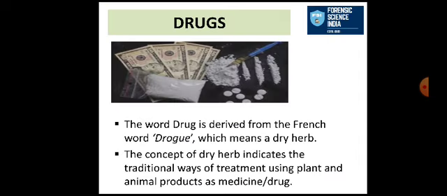The word drug is derived from the French word drogue, which means a dry herb. The roots of this word drug are from the French word drogue. The concept of dry herb indicates the traditional ways of treatment using plant and animal products as medicine or drug. As you know, in primitive times medicines and drugs were extracted from various plants and animal products. That's why this term drug was used, and from that time the concept of dry herb was correlated with drug.